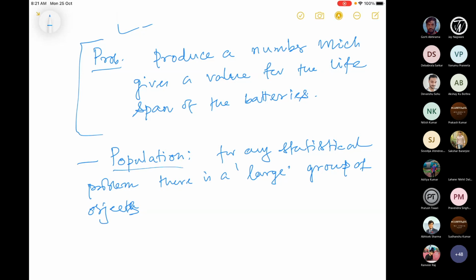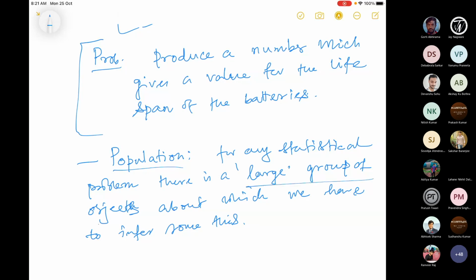About which you have to make some inference, about which we have to infer something. Okay, so that is the problem itself. What is the problem? Here the problem is lifespan. And this group of objects, this group I'm talking about, is called the population.